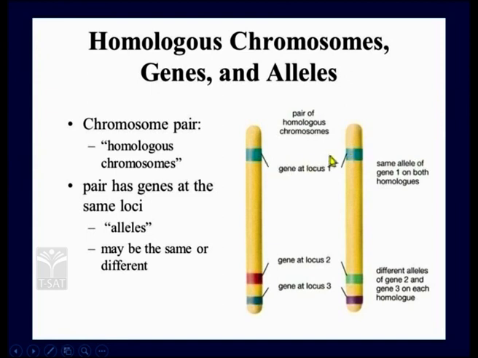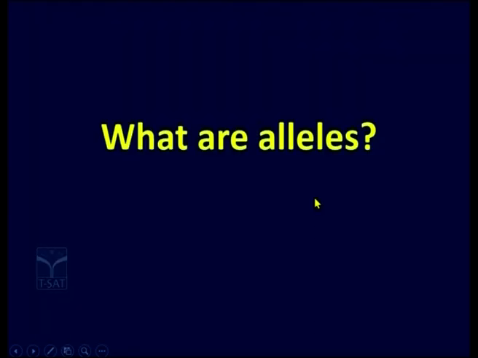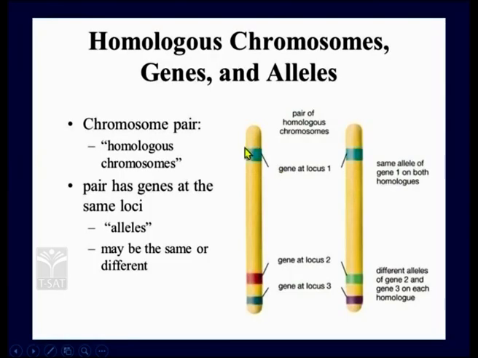So these are the two copies of the same gene, and these two copies are called alleles. Alleles are otherwise also called factors. Homologous chromosomes are nothing but a pair of chromosomes having the same genes.